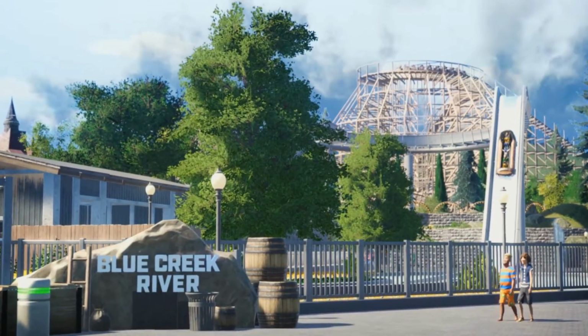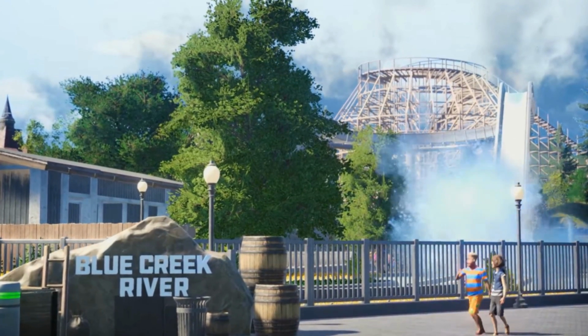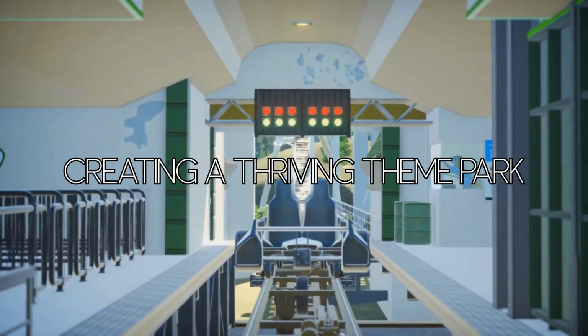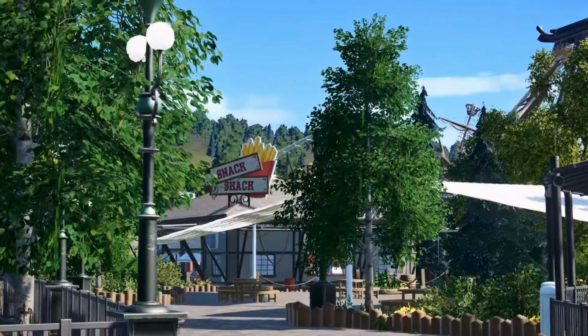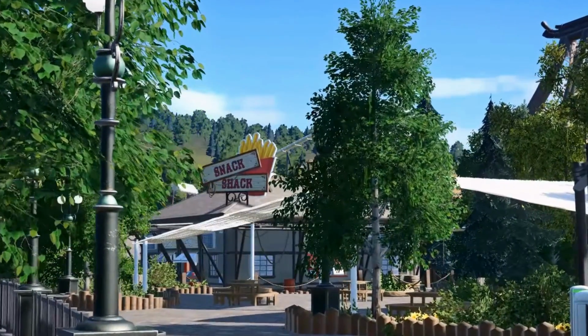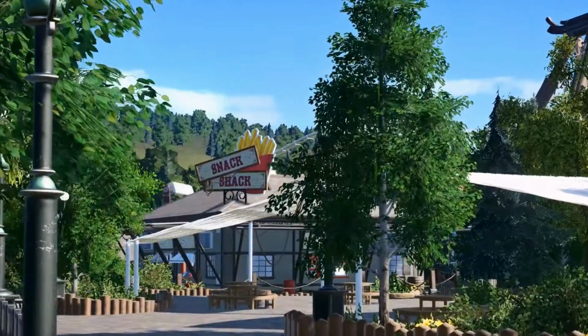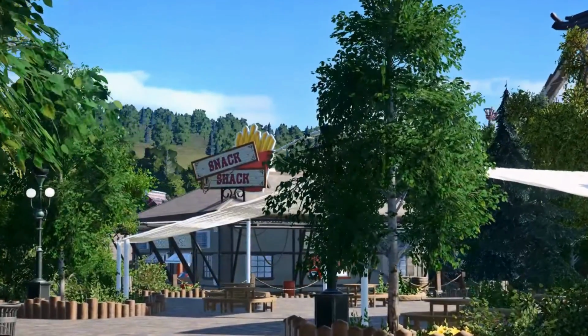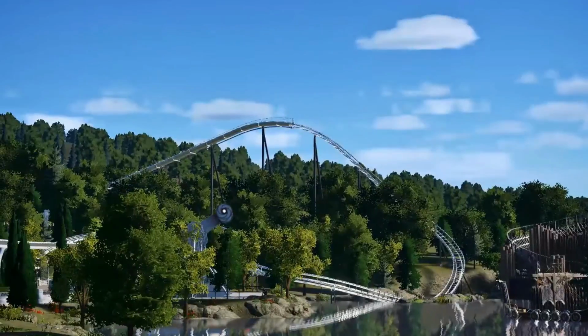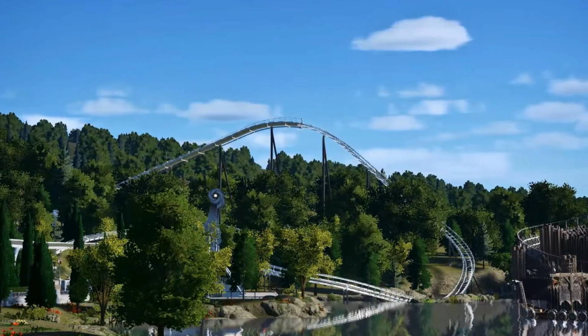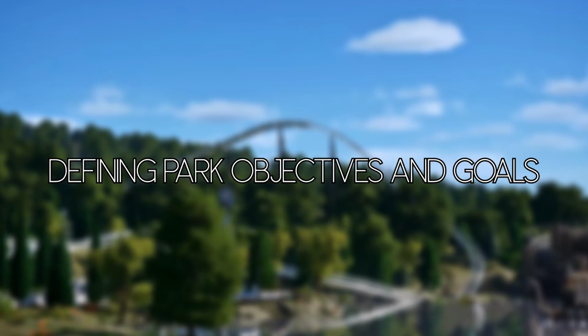Welcome, fellow park enthusiasts, to our in-depth tutorial on creating a thriving theme park in Planet Coaster. Today we're diving into the world of park management and design, exploring the intricate details that go into crafting a successful and memorable experience for our virtual guests. Defining park objectives and goals.